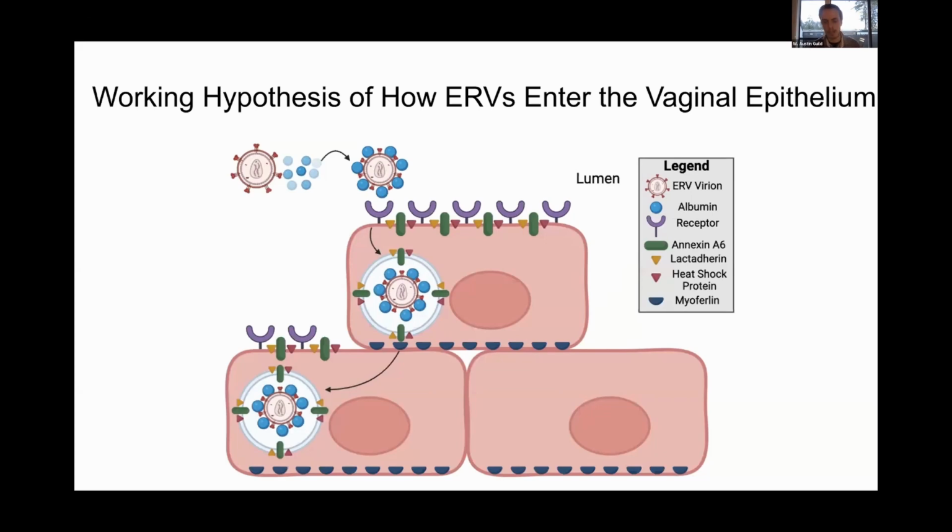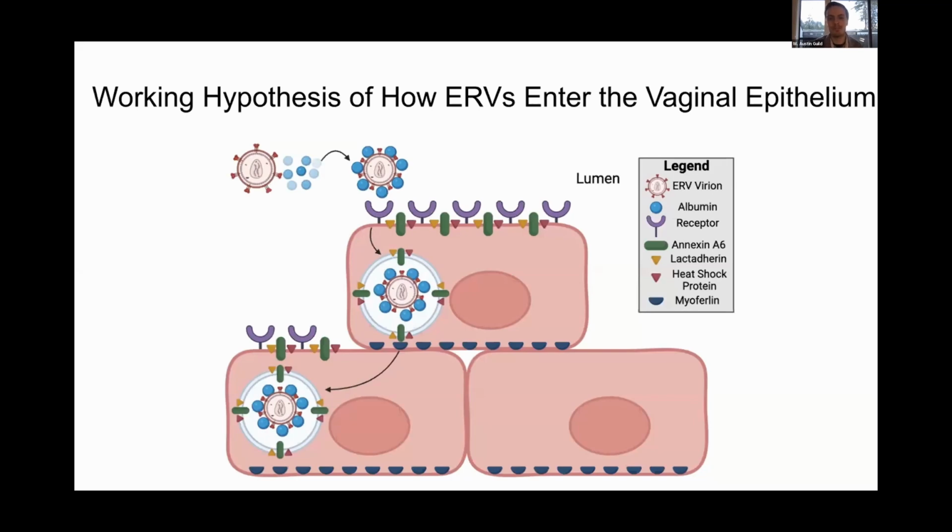which could then facilitate entry into the vaginal epithelium. Through entry, these ERVs that are coated in albumin could be enclosed in a vesicle, which could then have annexin A6, lactadherin, and heat shock protein on the outside. And then through interactions with myoferlin, could continue throughout the rest of the vaginal epithelium. Although this doesn't necessarily indicate any mechanism of protection, it's a really good starting point for testing future hypotheses.